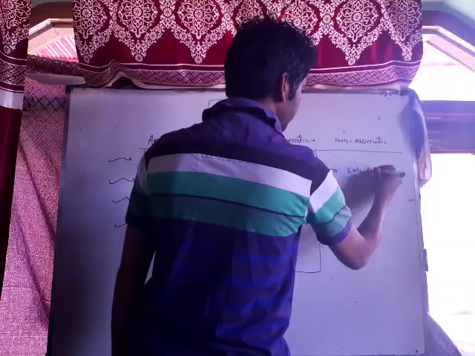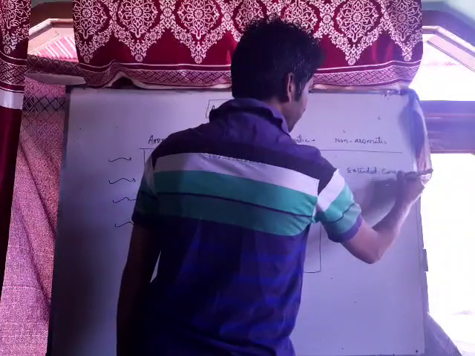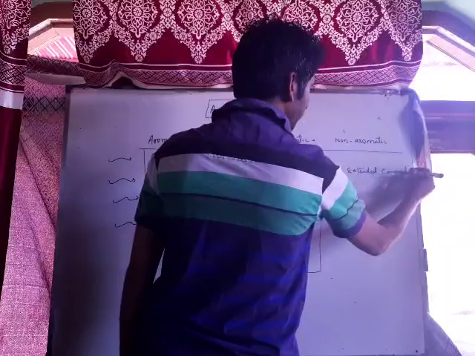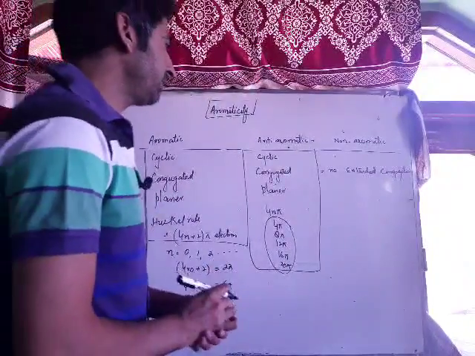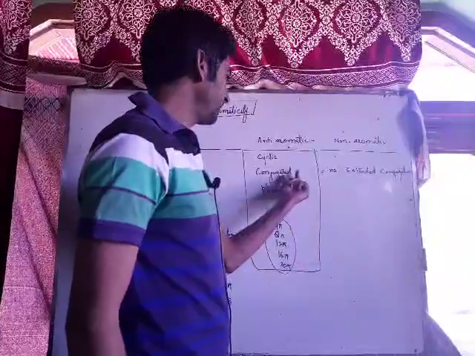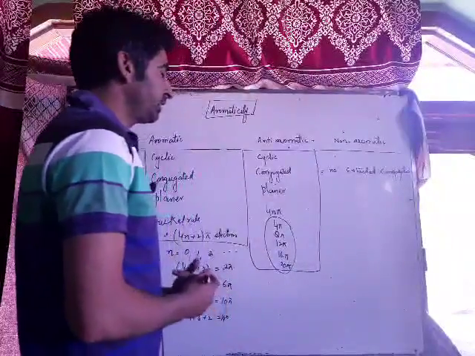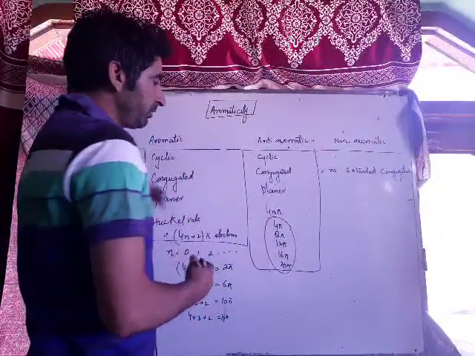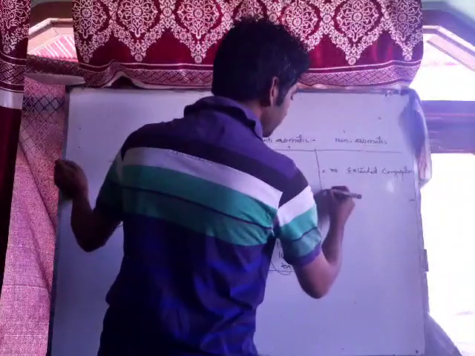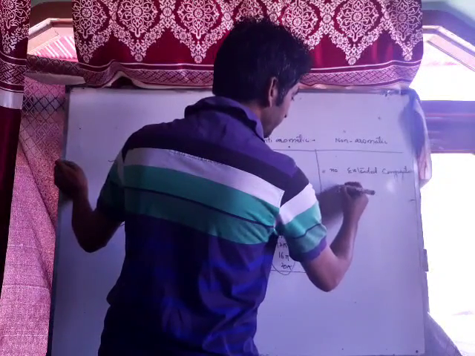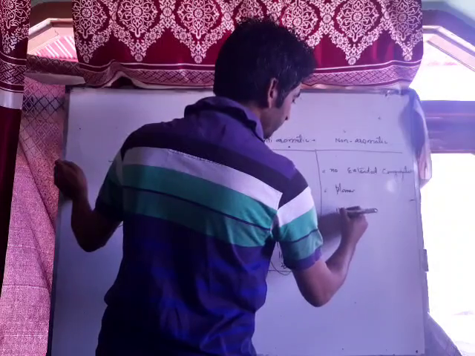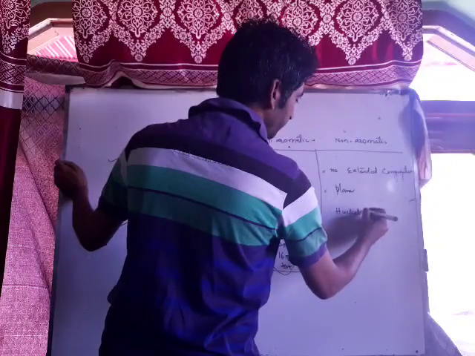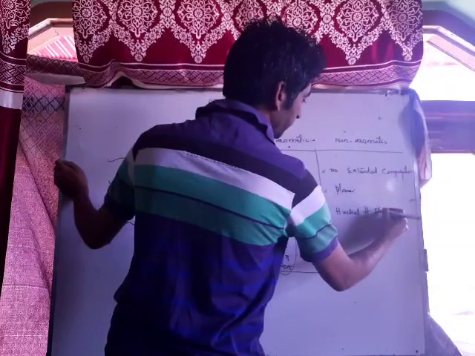If you do not know what conjugation is, I have uploaded a very useful video on conjugation in which I have discussed everything about it. You can watch that. That's lecture 3 or 4 of GOC. And the compound should not be planar. It should not obey Huckel rule. Huckel rule should not be obeyed.